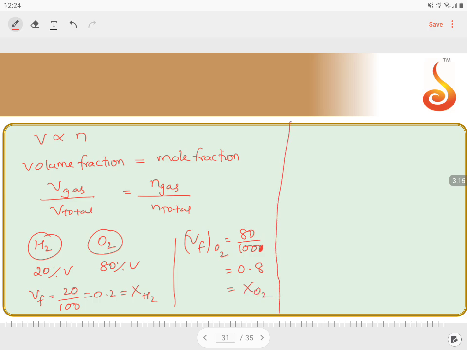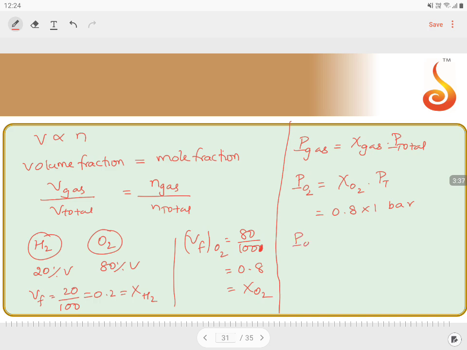Knowing this, the relation between the partial pressure of a gas and total pressure is mole fraction of gas into total pressure. Partial pressure of oxygen will be equal to mole fraction of oxygen into P total. Mole fraction of oxygen is 0.8 into 1 bar.